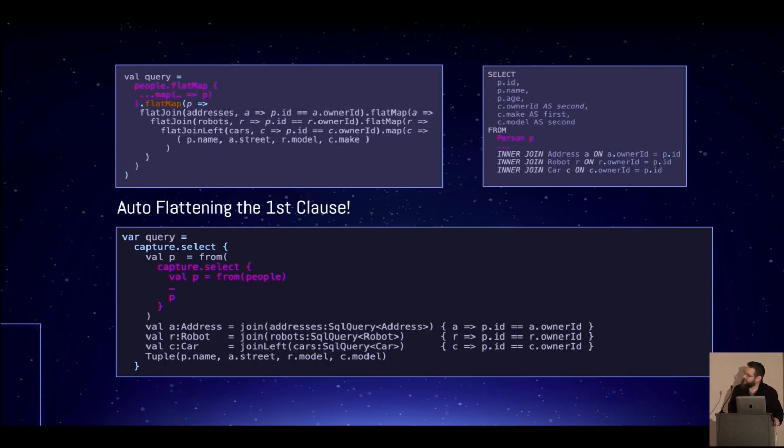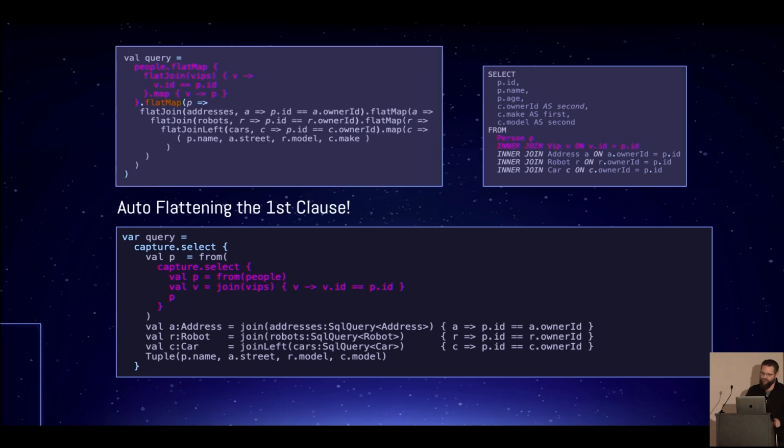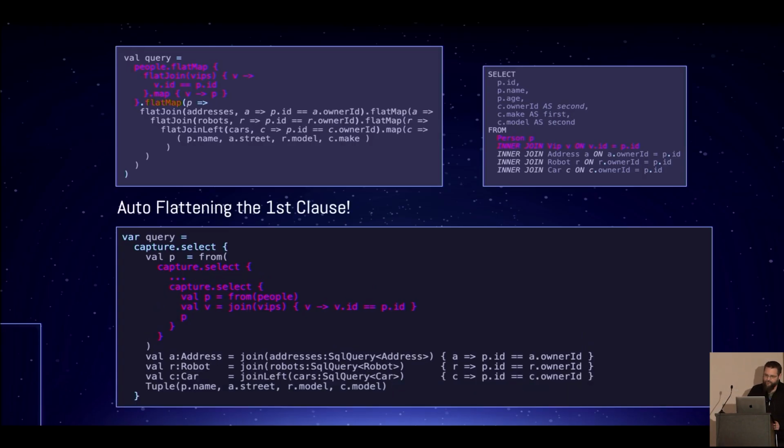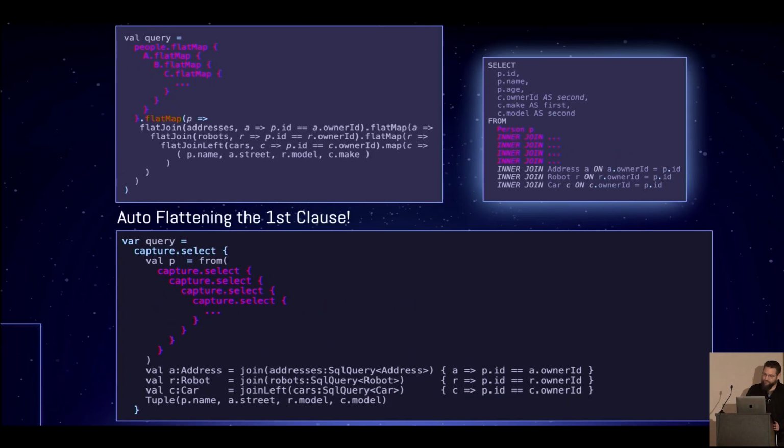More importantly, in the first clause, we have flattening. So if you have a nested construct in your first clause, we flatten it. So here, right, we have a nested construct. It is actually flattened. And this is extremely important because if we have nesting or more nesting inside of this first clause, it will flatten them out, right? It will flatten all of this nesting stuff in here. It will flatten it all out.